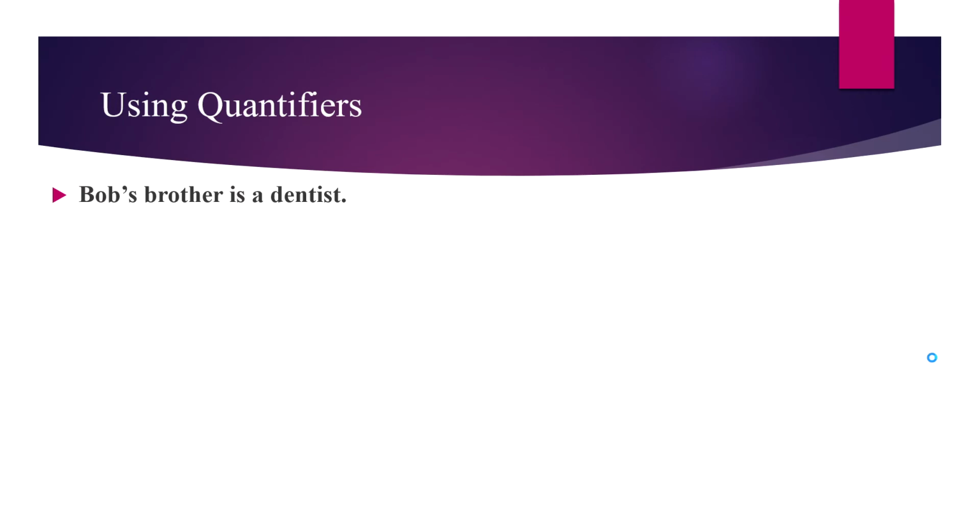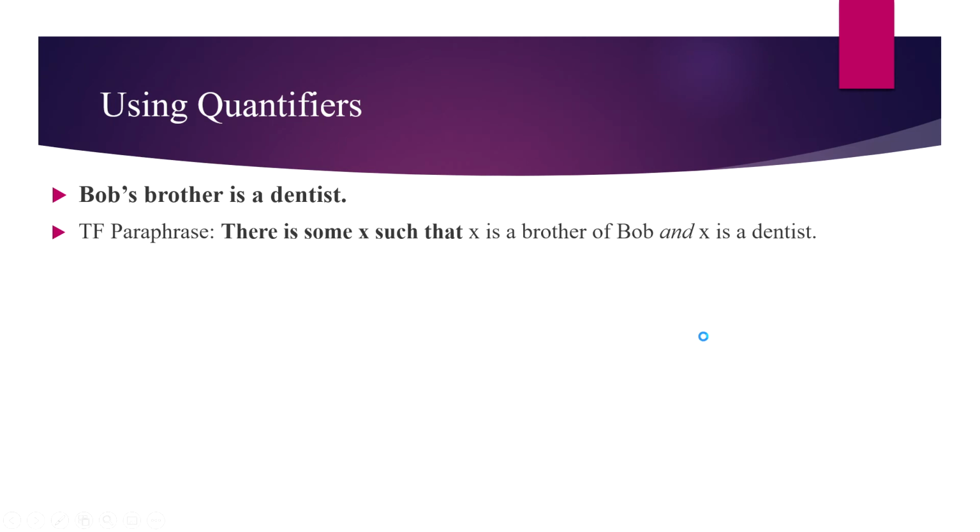So what quantifier do we use in this case? If the sentence said all of Bob's brothers are dentists, we could use the universal quantifier, and that would look like our previous example. But instead, it just refers to one individual brother of Bob, so we need the existential quantifier.